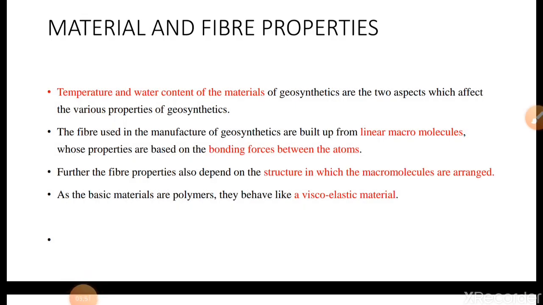In the case of material and fiber properties, you have to see up to what temperature the geosynthetics can be used inside the soil, and check its resistance against temperature. Sometimes the temperature will be extreme cold or extreme hot, and in all these conditions the geosynthetic must be able to bear the stresses. Similarly, we have to see the water content of the materials of geosynthetics, how much water it will absorb. All these properties we have to check. These are based on the molecular structure and polymers. We have to study this, and only then can we adopt them in suitable applications.